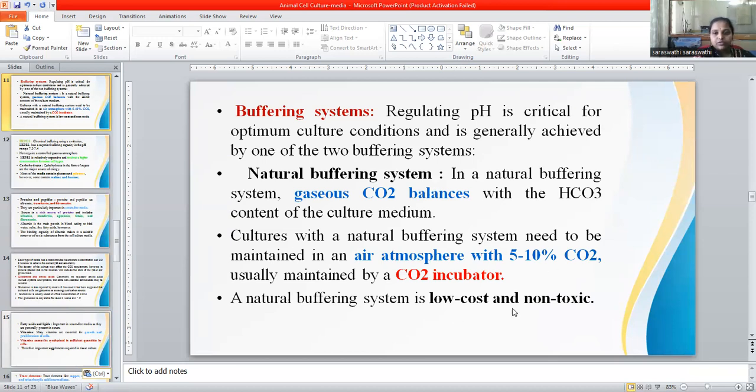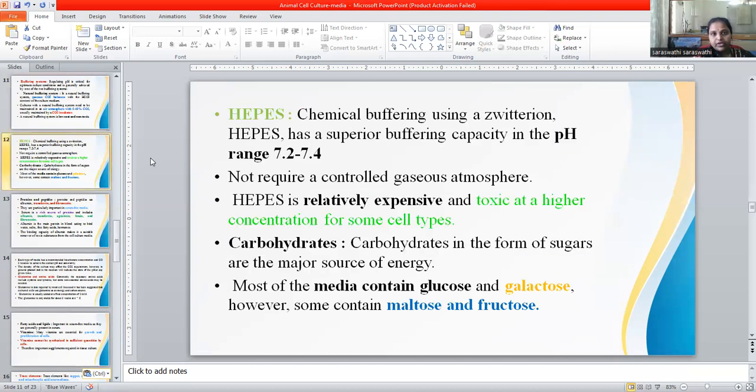If this buffer system is not working, we can go with a chemical-based buffer system, such as HEPES, which is okay. This also maintains the pH around 7.2 to 7.4. So no gas control for the 5 to 10% mechanism is required here; this itself acts as a control mechanism. However, they are very expensive, and a high concentration of this buffer will be toxic to the cells.